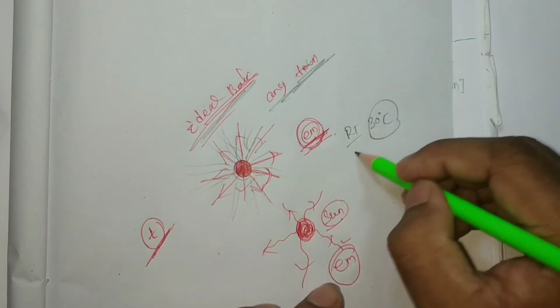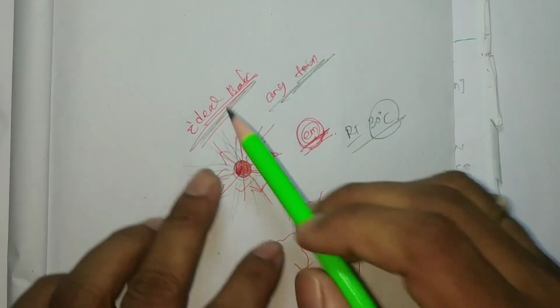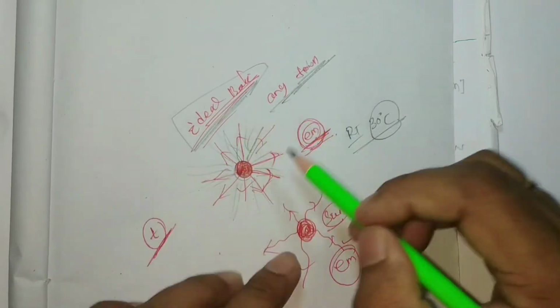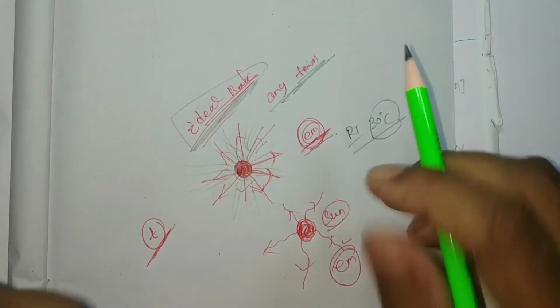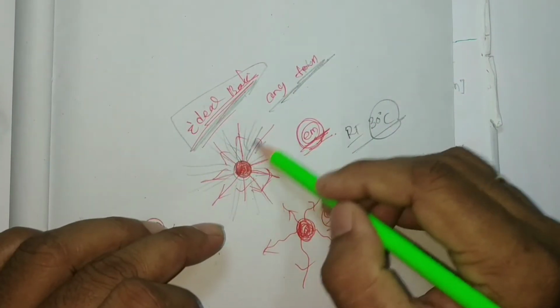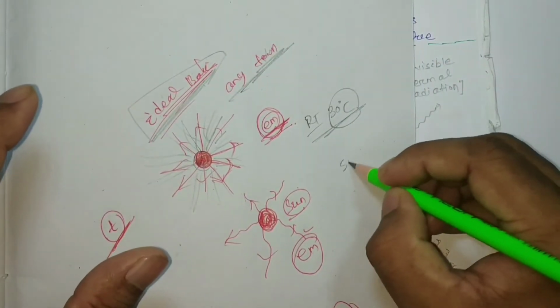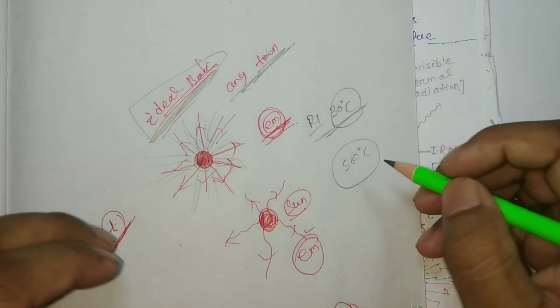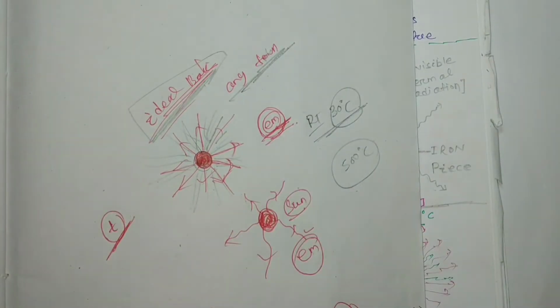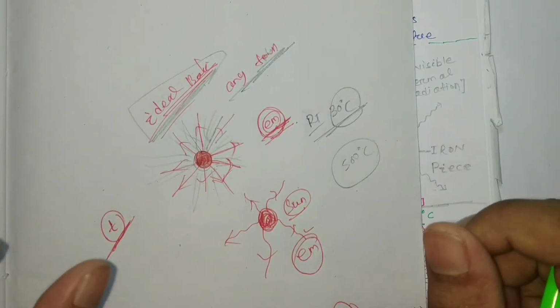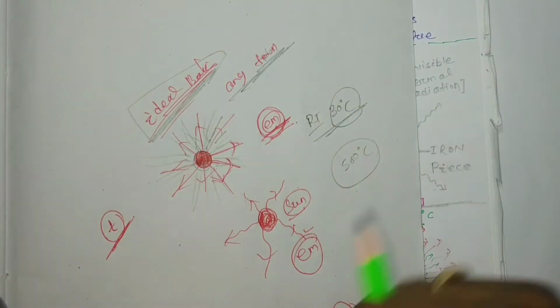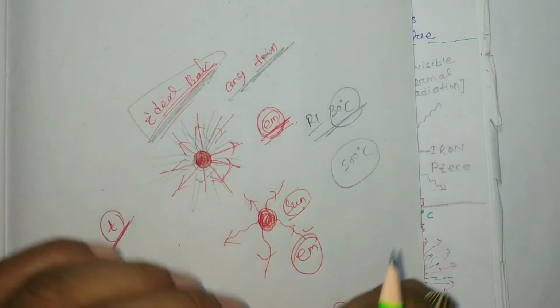Also at 30 degree centigrade, this ideal black body, I'm telling, is emitting all the radiations. If I increase the temperature up to 500 degree centigrade, it is also radiating all sorts of wavelengths, that means all the electromagnetic radiations, but more or less in intensity.